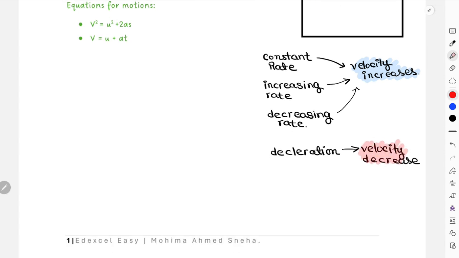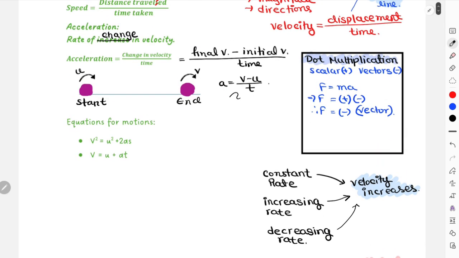that is when your object has negative acceleration or deceleration. If you're writing acceleration and you do the calculation, then your acceleration has to be written as negative, right? But if I'm going to write it as deceleration, for example, I got a value of negative 23 meters per second square, but then again, if I wrote deceleration, then I do not actually need to write negative in front, because deceleration already accepts the fact that this is negative acceleration, right? Then you do not need to write the negative in front.